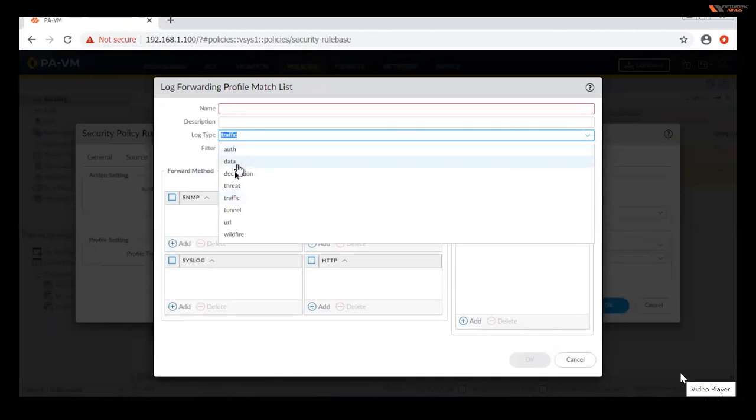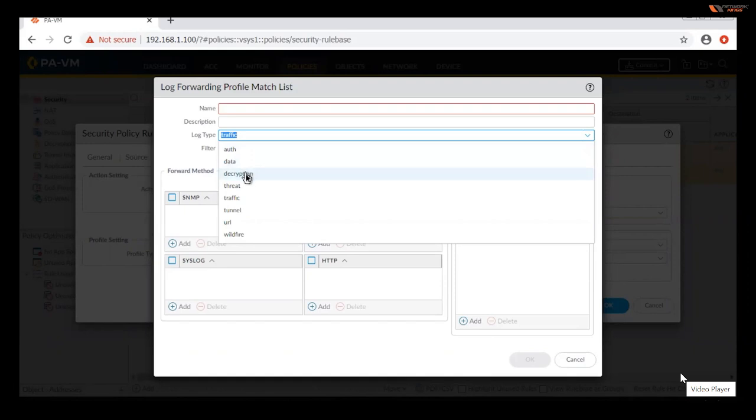Authentication log, data log, decryption log, threat logs, traffic log, VPN tunnel log, URL log, wildfire log. So there are that many types of logs. Authentication is for the AAA, for the authentication and who is actually logged into the devices. Those are the information: who has logged in and at what time. Data logs are whatever data is transferring from the firewall. Those kinds of logs we can get.